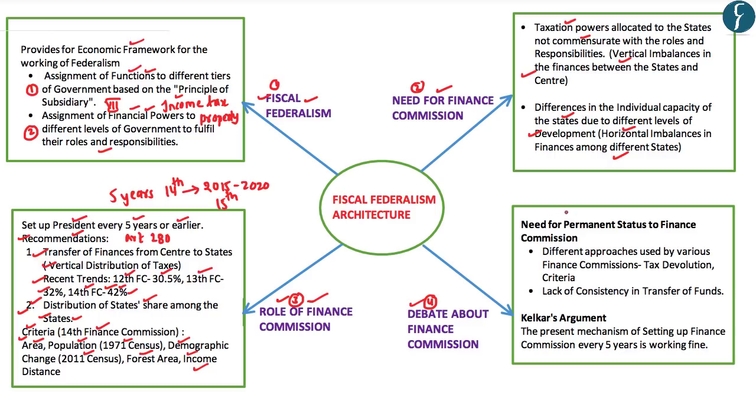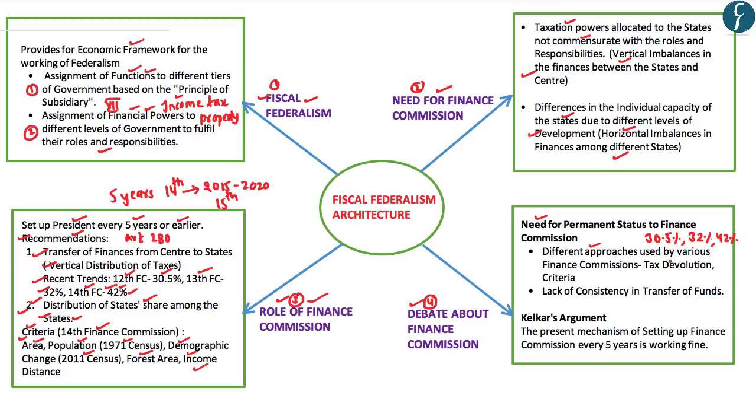In this regard, the RBI Governor Mr. Shaktikanta Das has recently argued for giving permanent status to the Finance Commission. His argument was based upon the rationale that different finance commissions have adopted different approaches with respect to tax devolution as well as the criteria for the horizontal distribution of the taxes. As stated before, the 12th Finance Commission had recommended the transfer of 30.5% of the central taxes to the state governments. This was increased by the 13th Finance Commission to 32%, and now we are transferring almost 42% of the central taxes to the state governments.